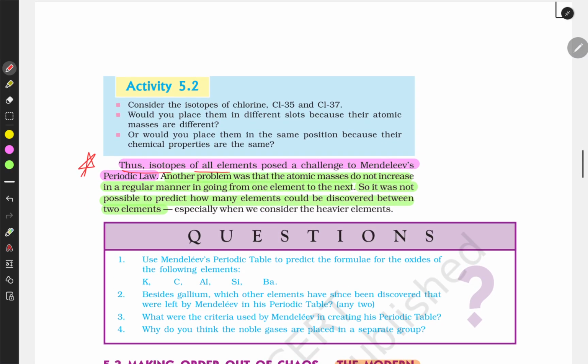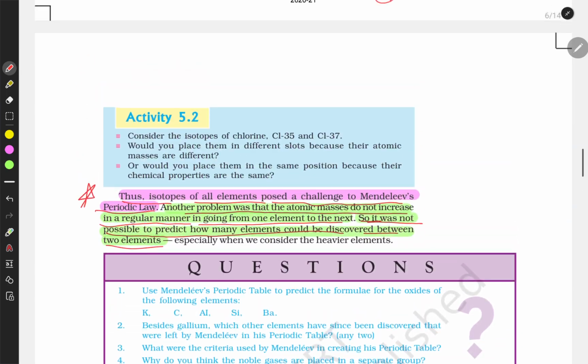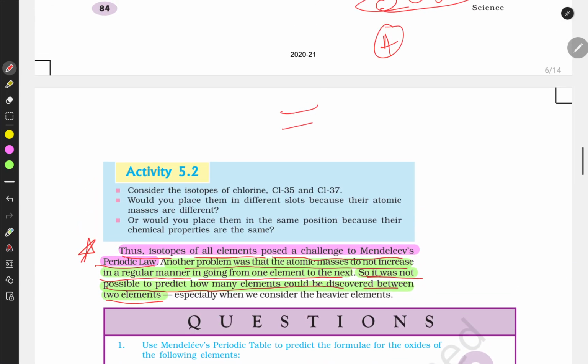Thus, the isotopes of elements pose a challenge to the Mendeleev periodic law. Another problem was that the atomic mass does not increase in a regular manner going from one element to the next, and so it was not possible to predict how many elements were yet to be discovered between two elements. So three things are to be concluded: 1, 2 and 3.